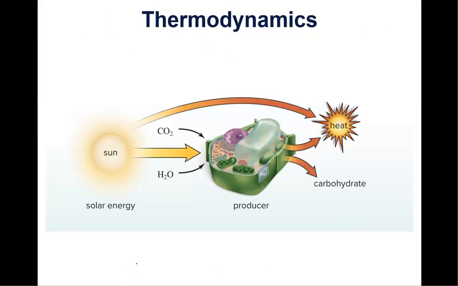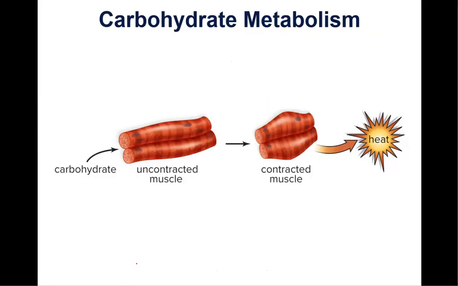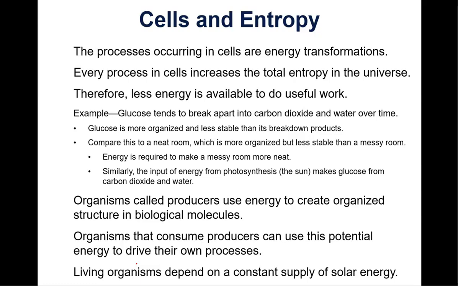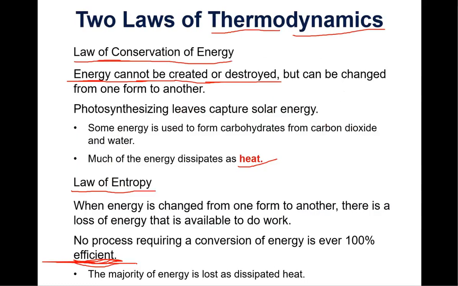I was looking to see if cellular respiration was shown. It kind of is, but I'll just talk about it. So cellular respiration is when our cells convert glucose or blood sugar into ATP and use that ATP to do work.